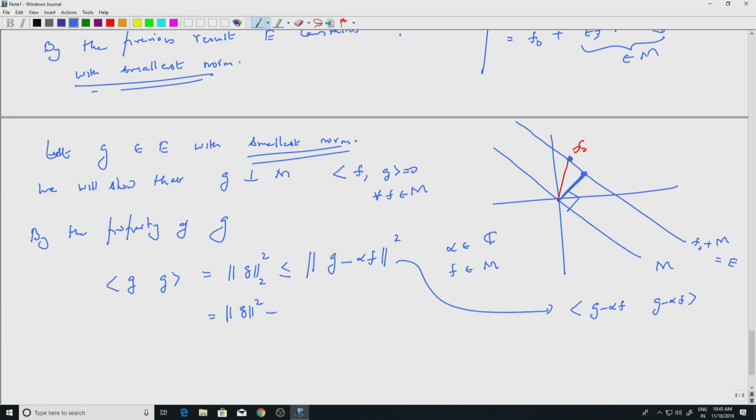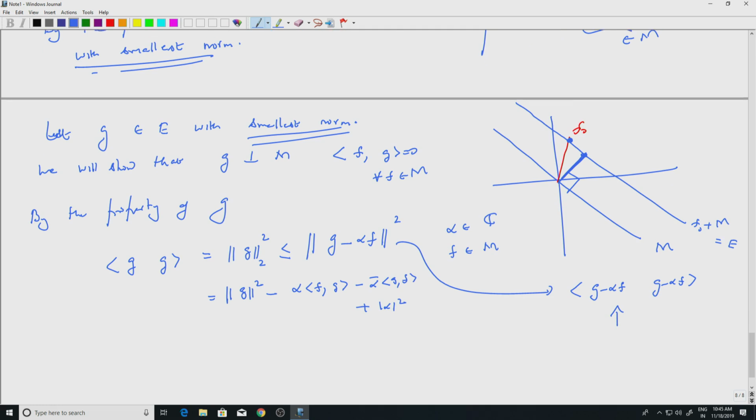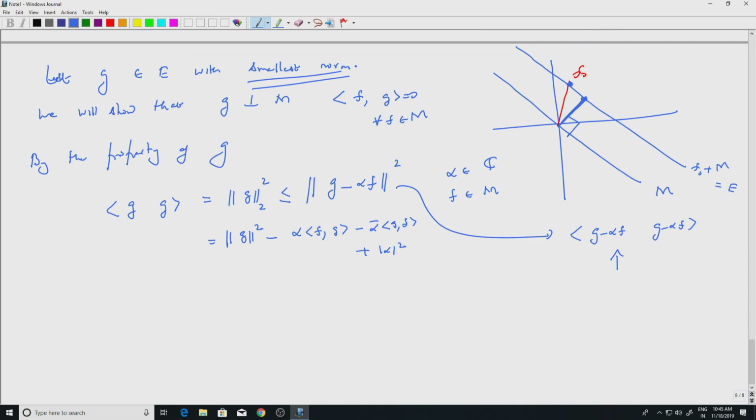So you will get norm G square minus alpha, which will come out as a constant, minus alpha bar times the inner product of G and F from the other side, plus mod alpha square. So this is simply expanding this inner product. Now this is true for any alpha in the complex plane. So we are going to choose alpha appropriately so that we get the result we want.